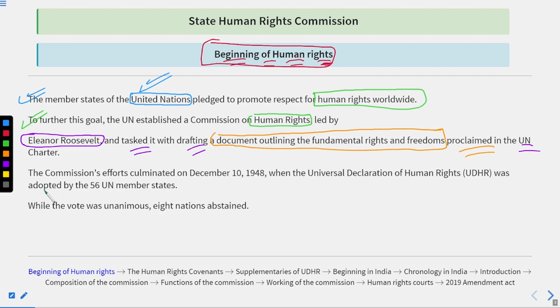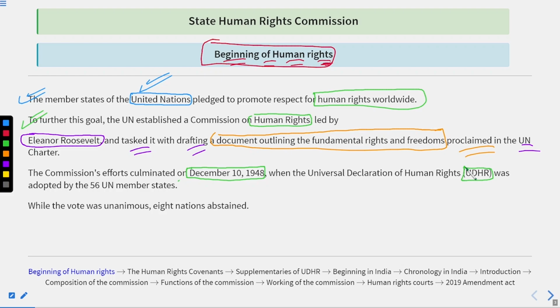And after the constituting of the commission, the commission's efforts culminated on December 10, 1948. December 10, 1948. Okay, that was the date, the year when the Universal Declaration of Human Rights, in short known as the UDHR, was adopted. Now you have got the short form. Like in your examination, if it is asked, the full form of UDHR is, what should be the answer? You can say Universal Declaration of Human Rights.